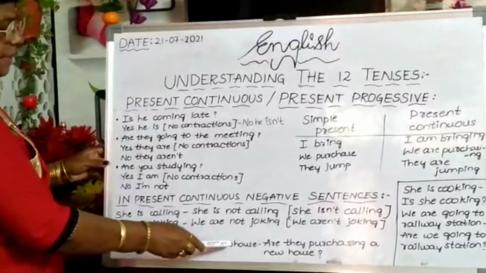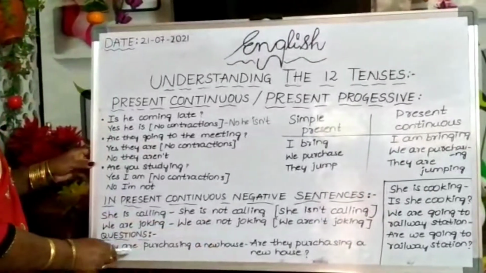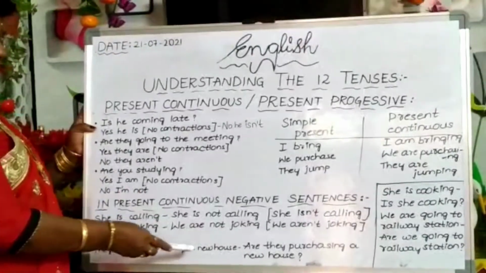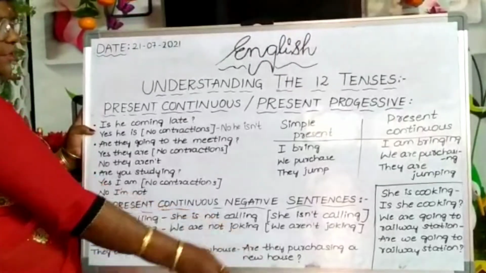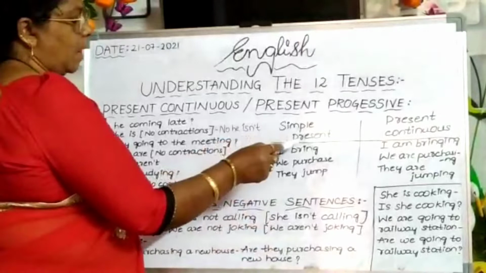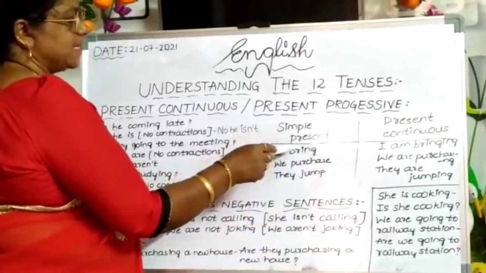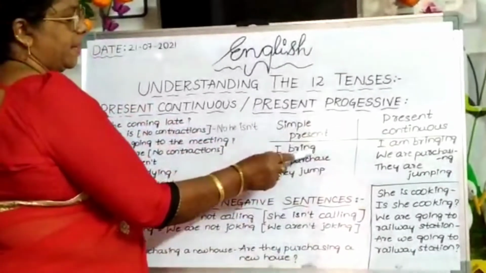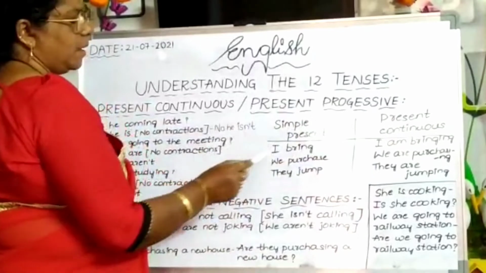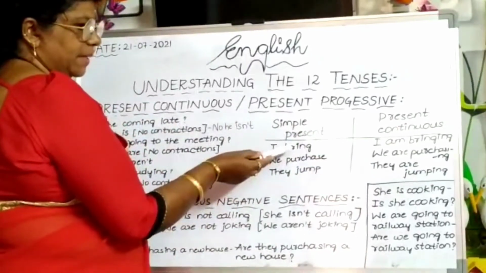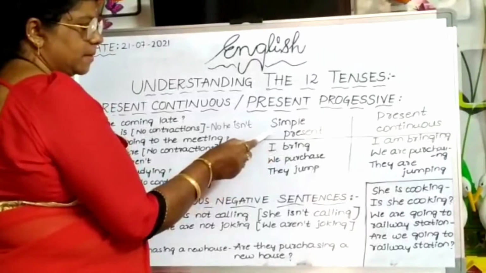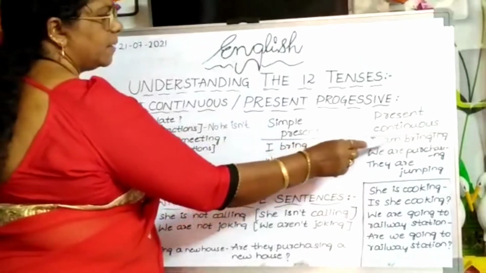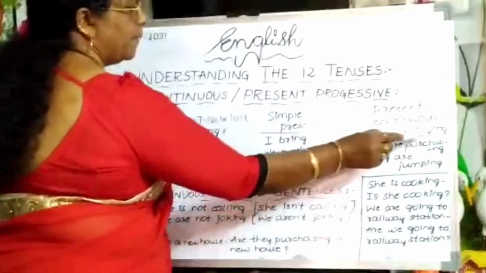They are purchasing a new house. Are they purchasing a new house? By using this auxiliary verb, we can frame a question here. Then how can we change a sentence from simple present to present continuous or present progressive? I bring. That is simple present only. Why? That is I bring, first person singular. Along with this, we are not supposed to use anything else. I bring becomes I am bringing. So, am plus ing form.